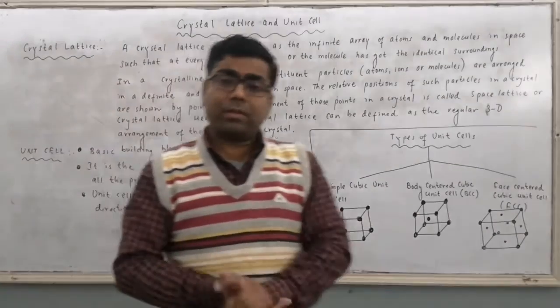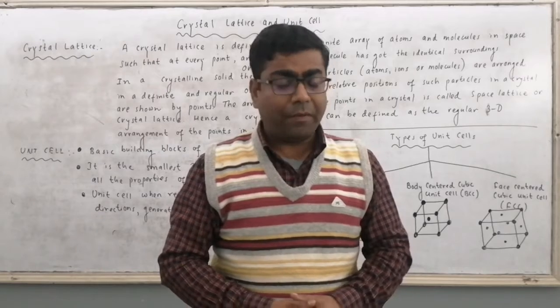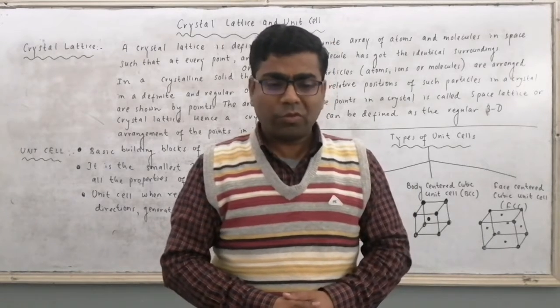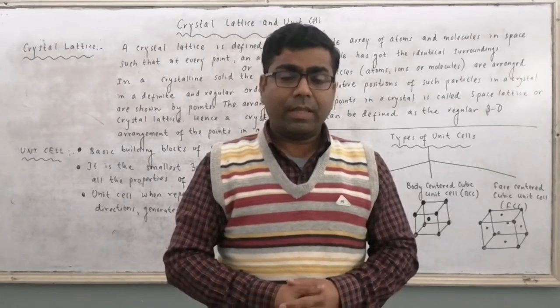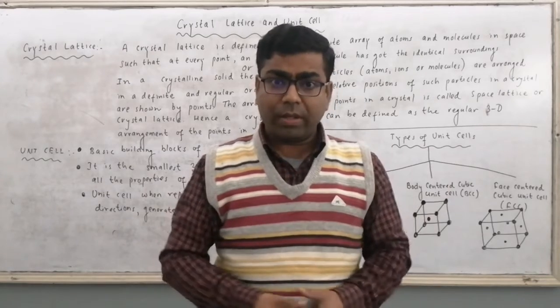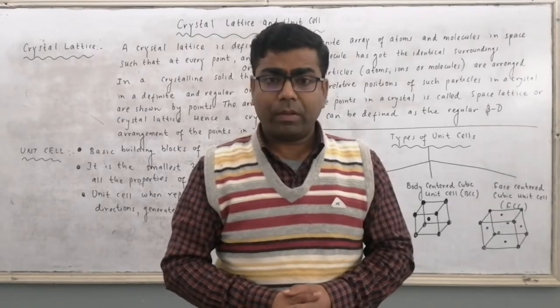So when these atoms show repetition, definitely we will obtain a 3D shape. So this 3D shape is called the crystal lattice. And the points which are showing repetition and giving rise to the crystal lattice are called lattice points.